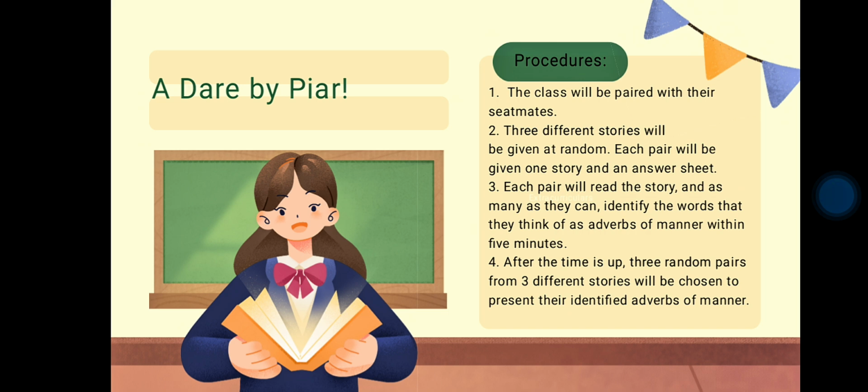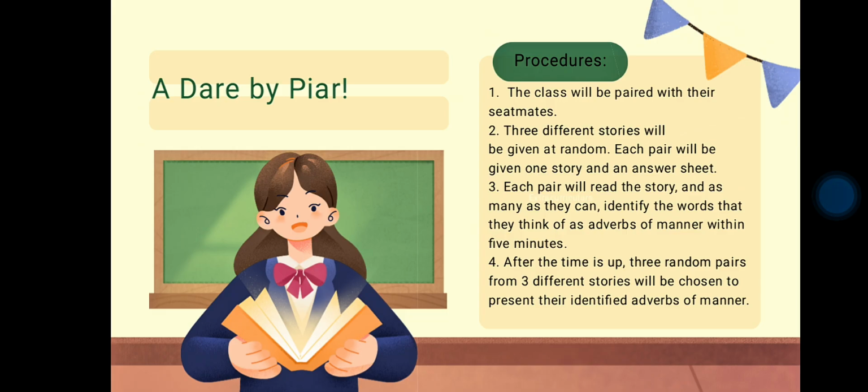Now, on to the next, another activity. It's a dare by pair. And here's the procedure. First, the class will be paired with their seatmates. 2, 3 different stories will be given at random.